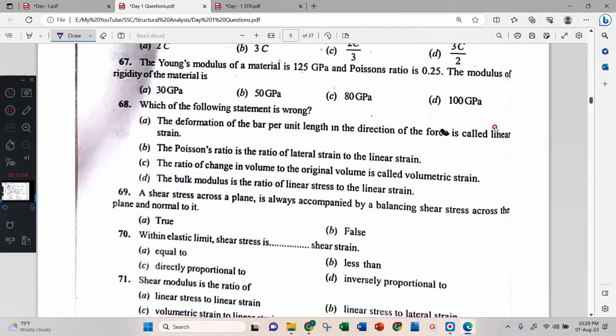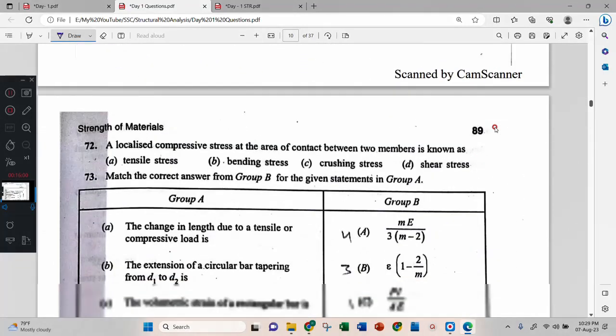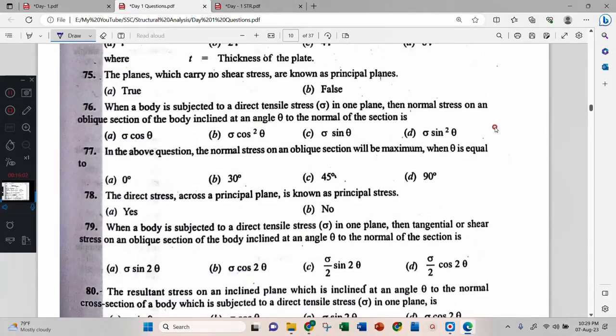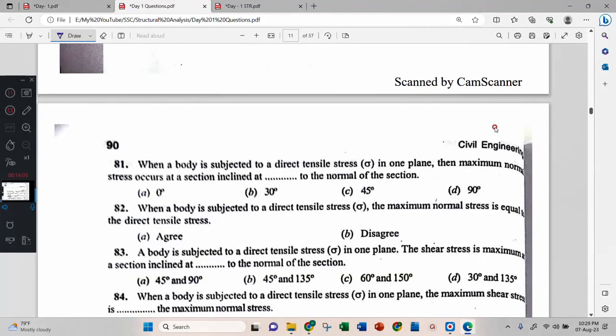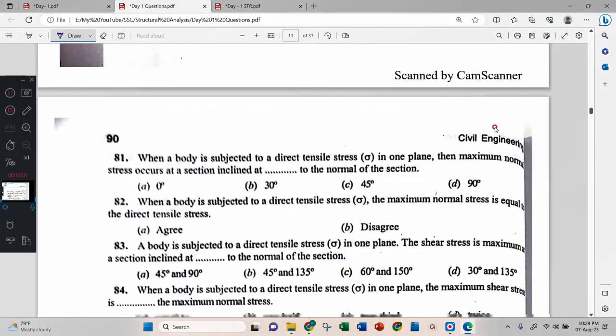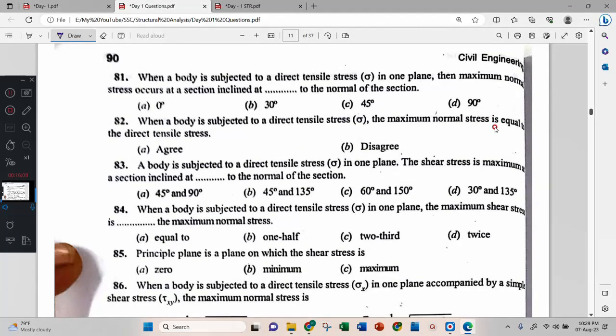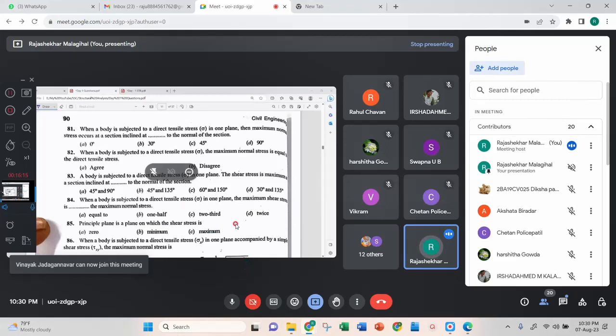There are many questions, you can solve them. If you have any doubt, just put a screenshot in the group. Either I will answer, or if anyone knows, they will answer. Okay. Any comments, whether it was fast or slow, or whether you need more theory, please comment so that I can improve by tomorrow.